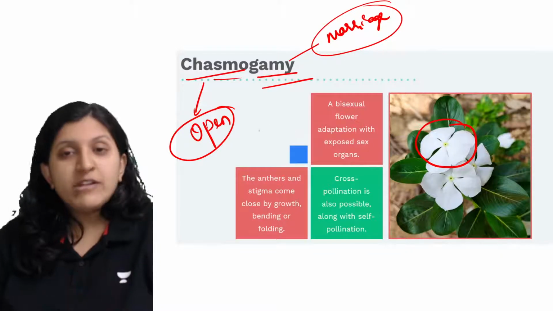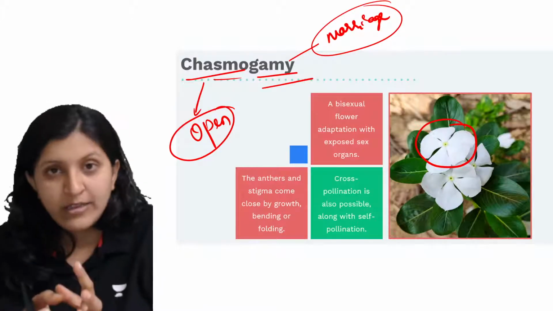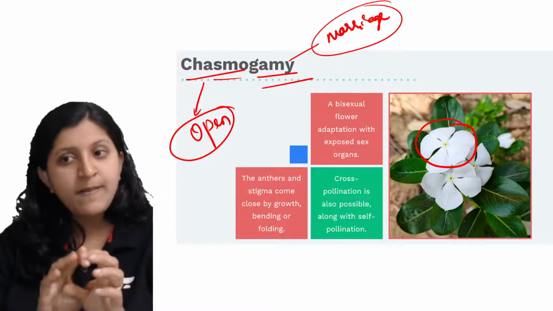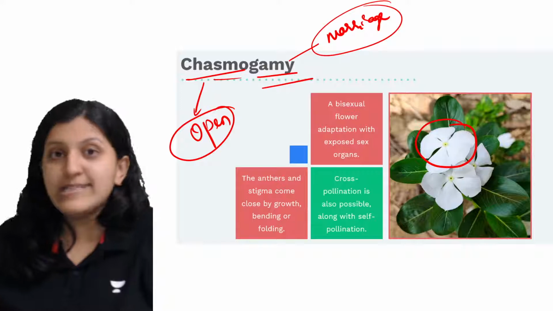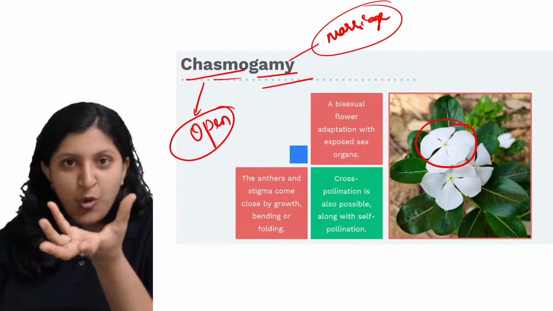In chasmogamy you can find that there is a flower, and a pollen grain being produced by the same flower. Then there is another flower. This flower is actually an open flower.